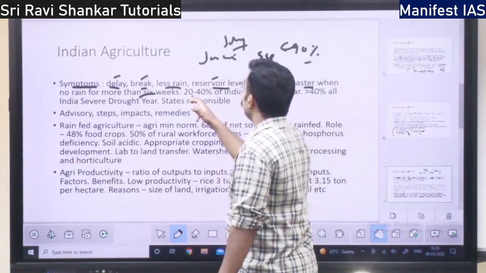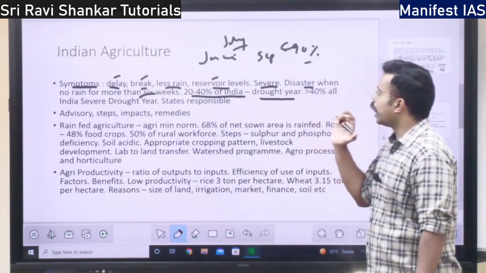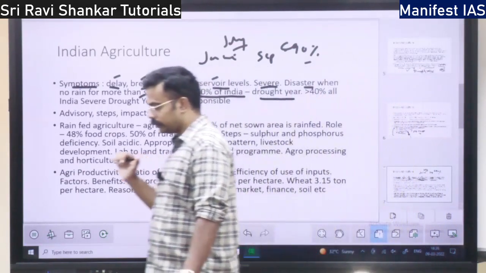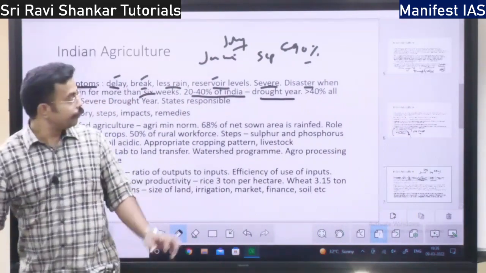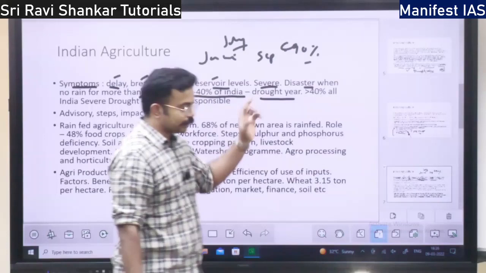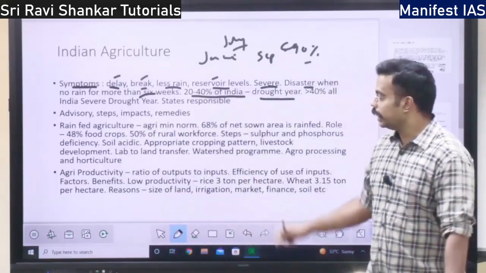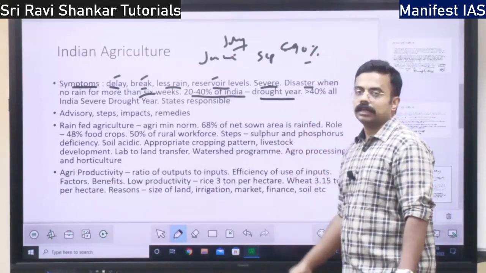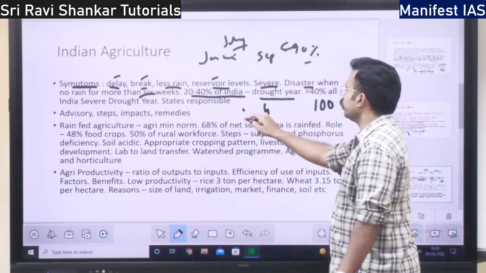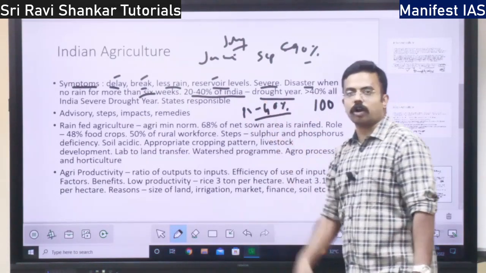So, if 20 to 40% of India has a drought, it is called a drought year.